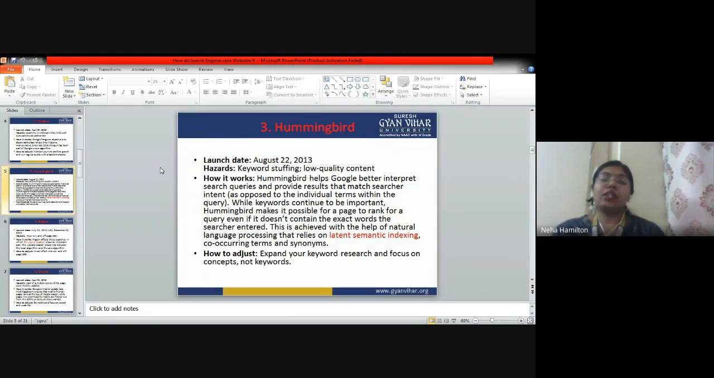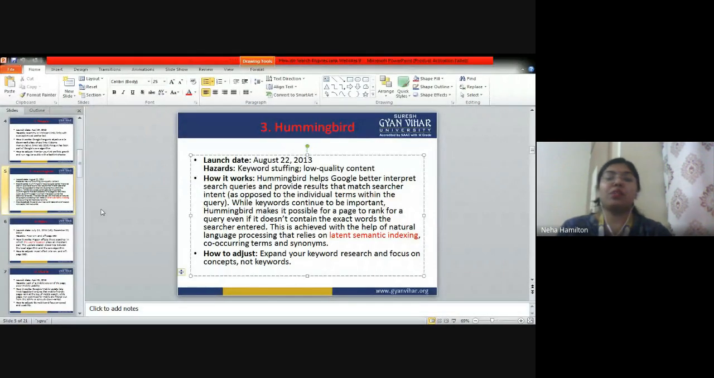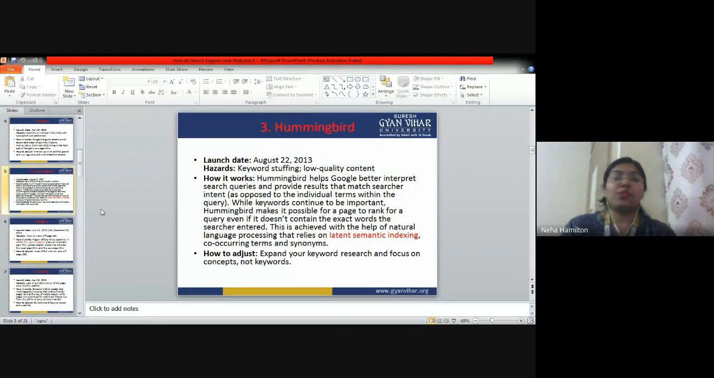While keywords continue to be important, Hummingbird makes it possible for a page to rank for a query even if it doesn't contain the exact words the searcher entered. This is achieved with the help of natural language processing that relies on latent semantic indexing. Latent means parallel: a page is indexed that is similar to the main page, right? So expand your keyword search and focus on concepts, not keywords.